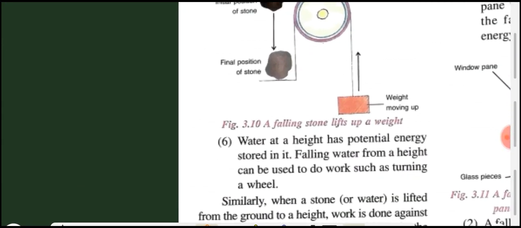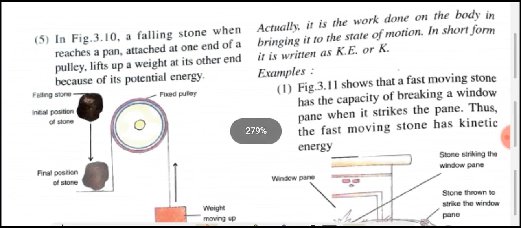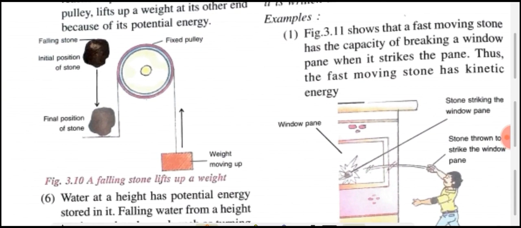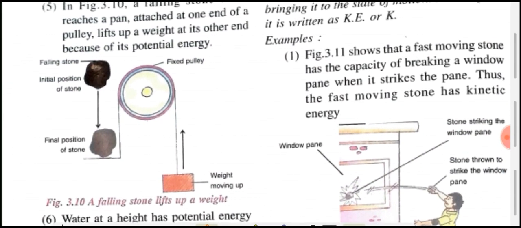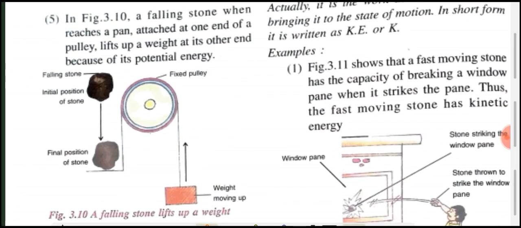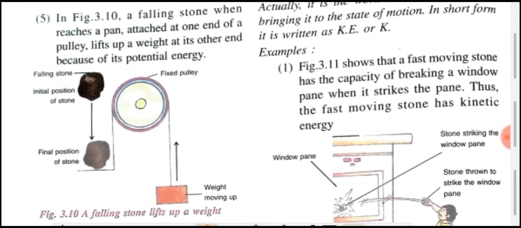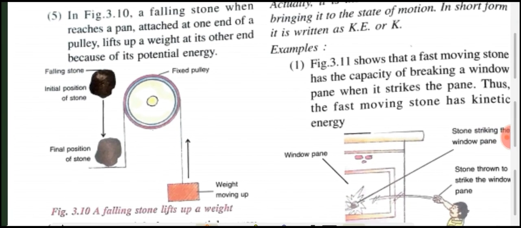Here, the fifth one, in figure 3.10. You can see that a falling stone lifts up a weight. In figure 3.10, a falling stone, when it reaches a pan attached to one end of a pulley, lifts up a weight at its other end because of its potential energy only. This activity is done by the potential energy only.